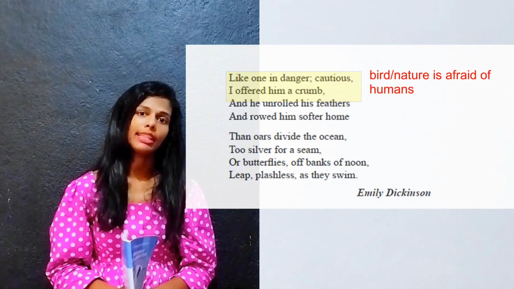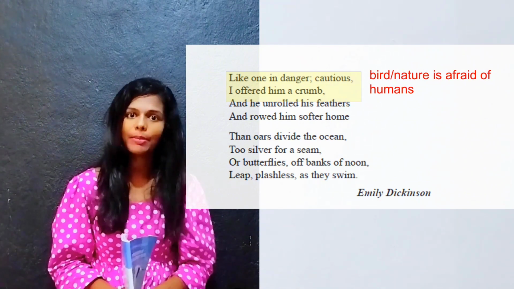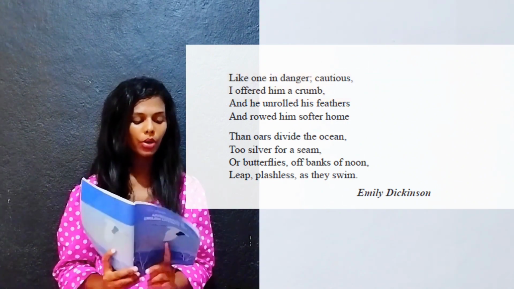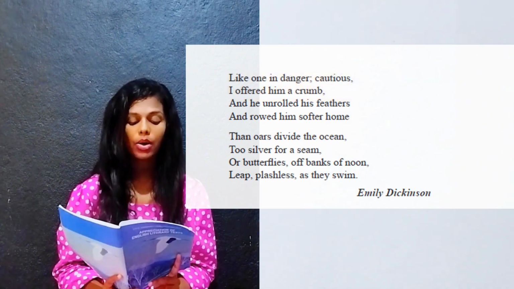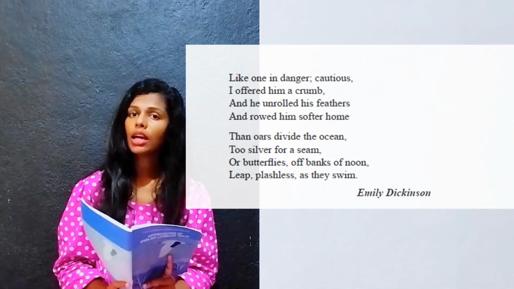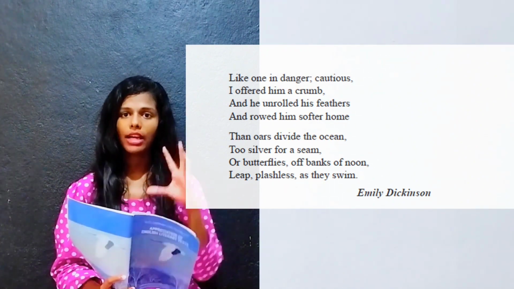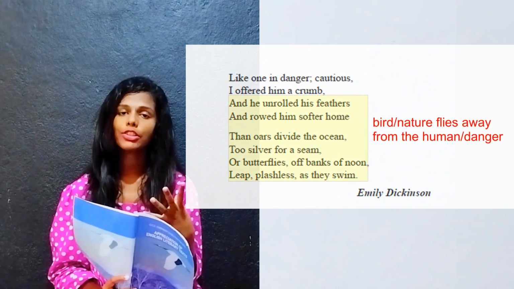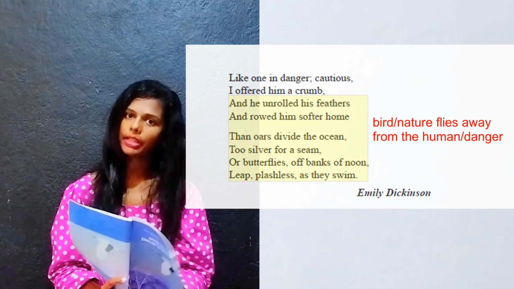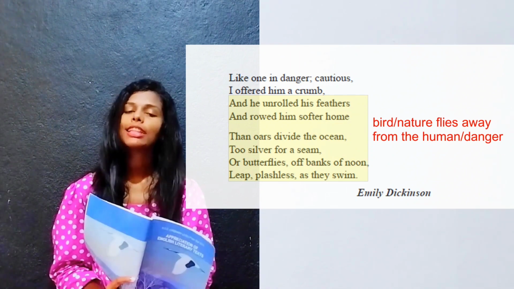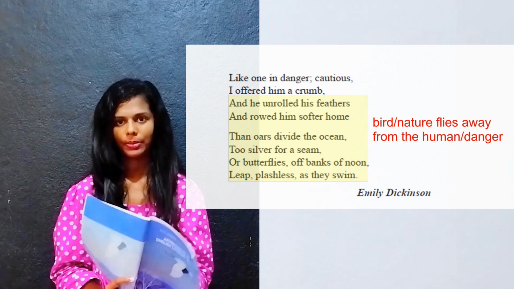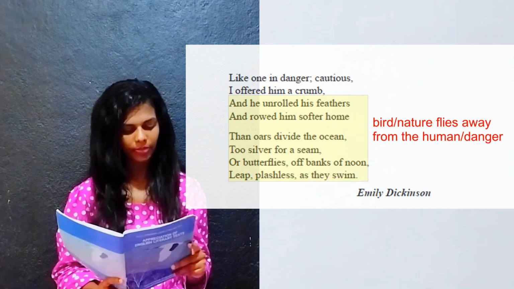When the bird sees a human, he's been afraid, he's been frightened, and he unrolled his feathers and rode him softer. Now the bird started to fly away from this human being, because the bird is afraid of humans.